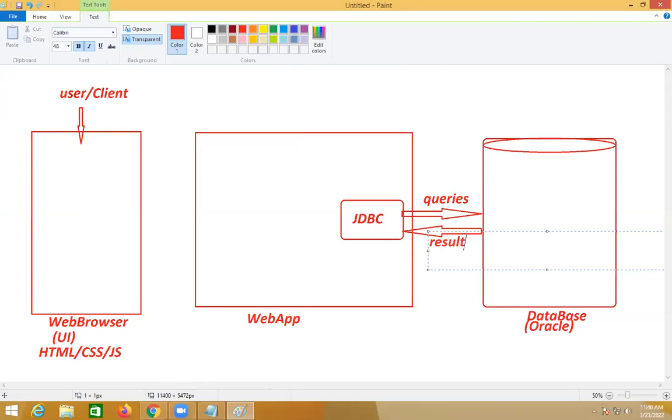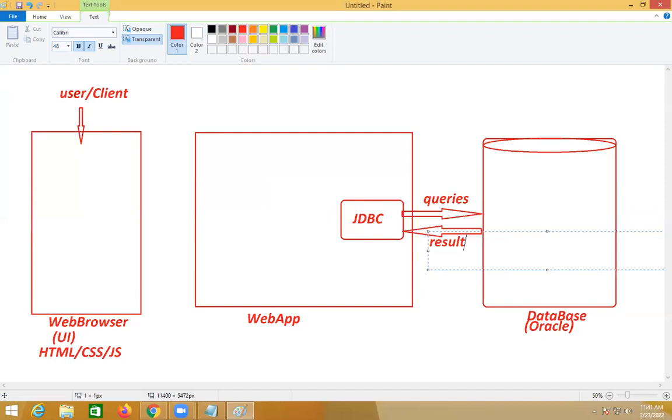What queries are these? Create query, insert query, select or retrieve query, update, delete. 5 queries. Sir, I must know how to run these queries from a Java program, because whenever I go to the Oracle trainer, he opens the SQL command line and creates a table inside, I did it. When I come to core Java, I open the command prompt, open Eclipse, and run a Java program. Whenever I go to HTML class, they open a web browser and run. Sir, all are different.